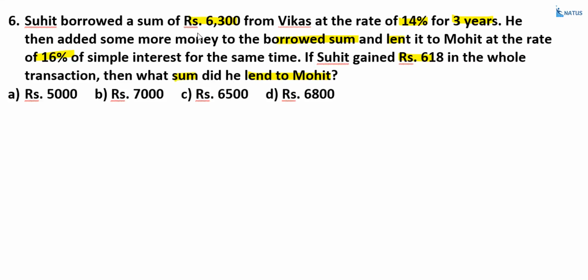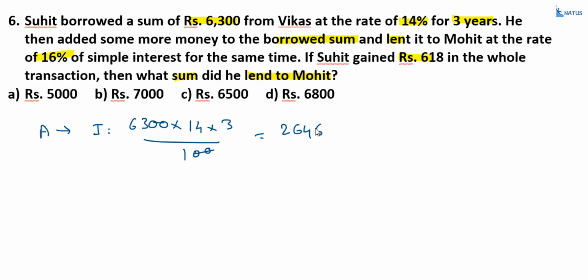That's what we require. Here, what we require is the difference of 6,300 and the money lent to Mohit. Let us take A. First, you will calculate the interest on this amount. That is equal to 6,300 into the rate of interest 14% and time period 3 by 100, which gets cancelled. So this is equal to 14 into 3, 42, into 63, that is equal to 2646.